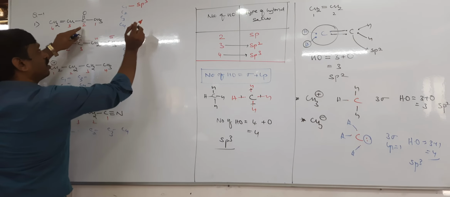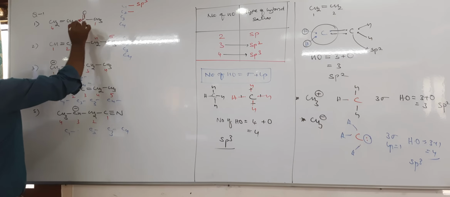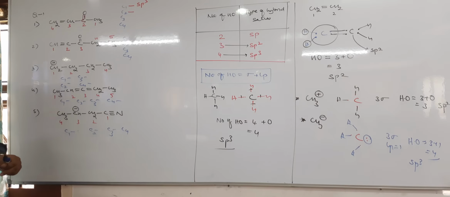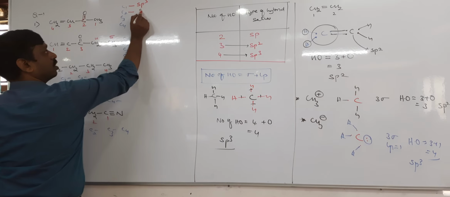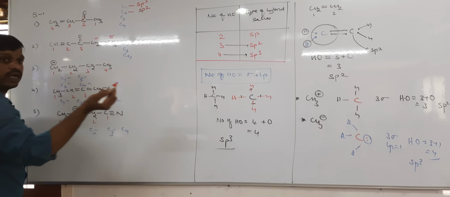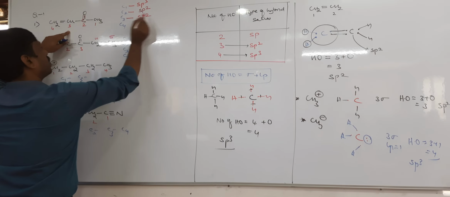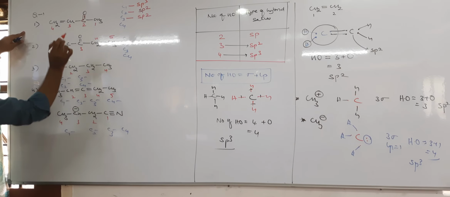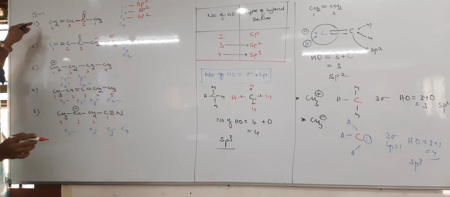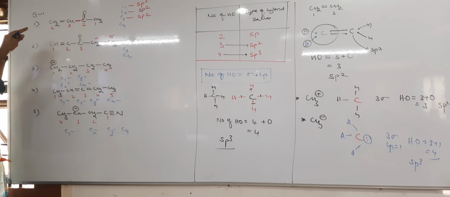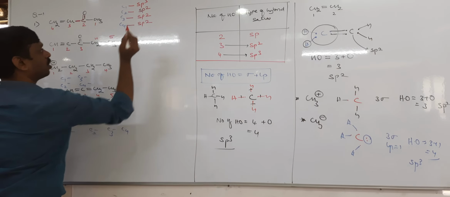sp3 because it is an alkane carbon. Next, if the carbon has a double bond, it may be with another carbon or oxygen, whatever it is. On carbon, if there is a double bond, it must be sp2. For which atom, you need not worry. Next, the third is sp2 only because there is a double bond. So don't confuse. This carbon has a single bond on one side and a double bond on the other side, so you should take this double bond only, alkene carbon. Therefore the fourth carbon is also sp2, third sp2.